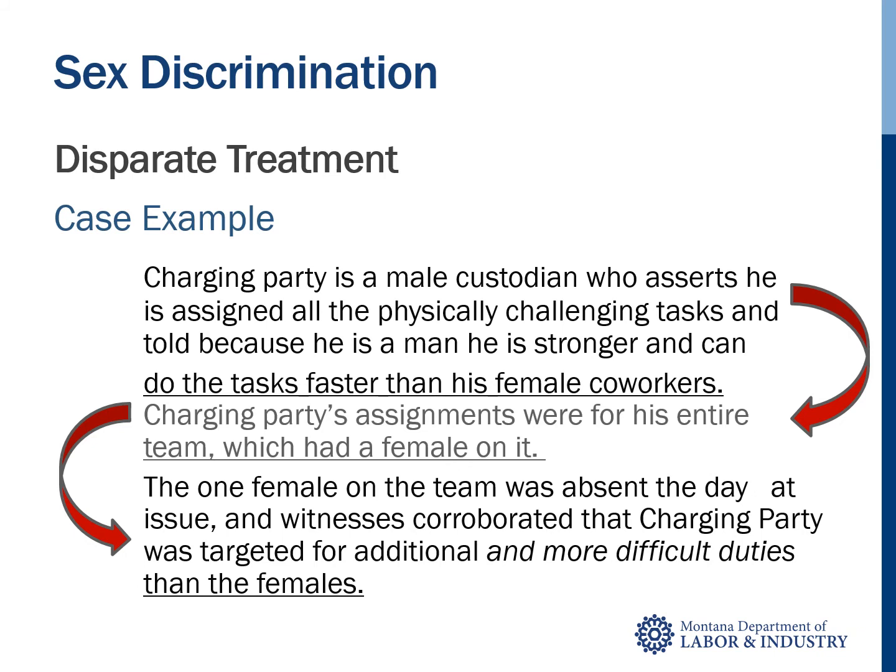First, the investigation revealed the charging party's team did have one female on it, but she was absent the day of the June 11th assignment. One of the male custodians on charging party's team heard the supervisor say that since charging party was male, she could really use his muscles. This same male coworker is currently the only male custodian at the school and now feels he is being targeted as well with extra duties. With this evidence, charging party was able to overcome respondent's legitimate, non-discriminatory reasons. Ultimately, the evidence showed that respondent did assign more arduous, less desirable tasks to charging party because he is male.